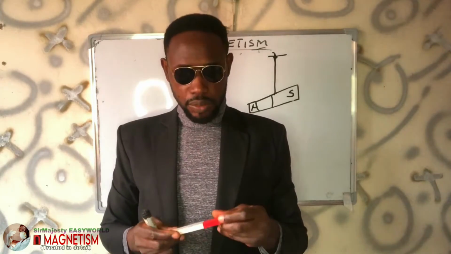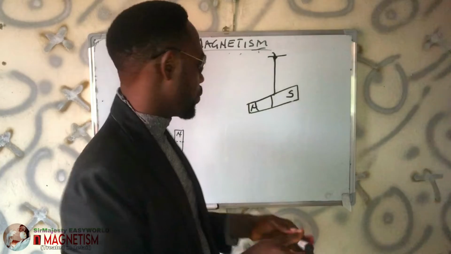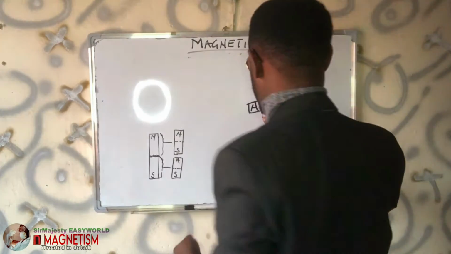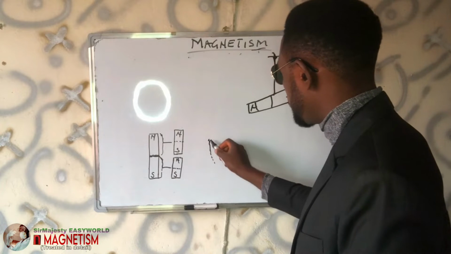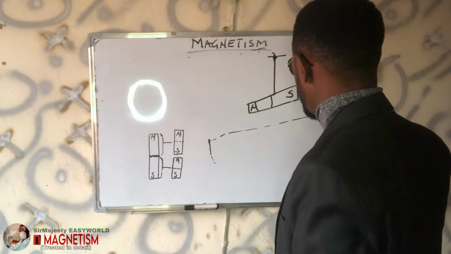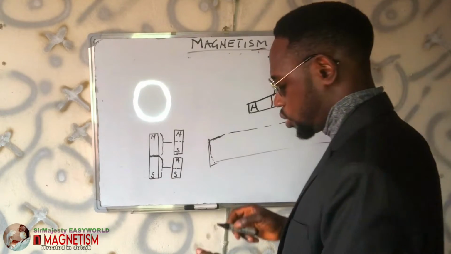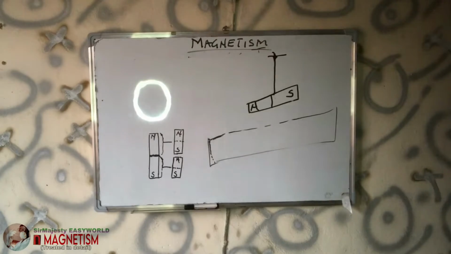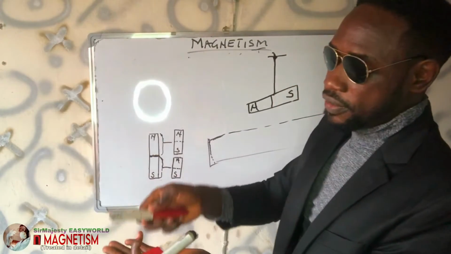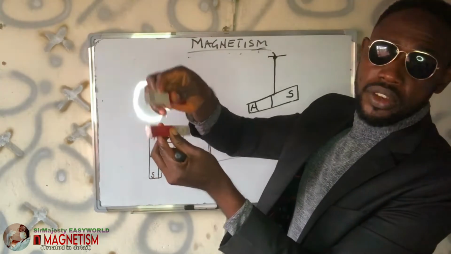In that case, it means that if the Earth is a magnet, we are going to see two things. This is the magnet we are suspending on the Earth, and let's assume this is the imaginary line of the Earth's magnet here. It automatically means, because opposite poles attract, normally if I want to align this magnet, you see, it is attracting.